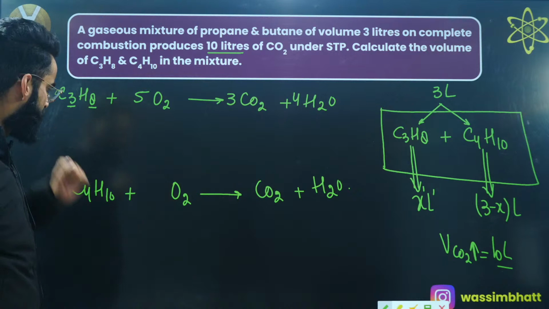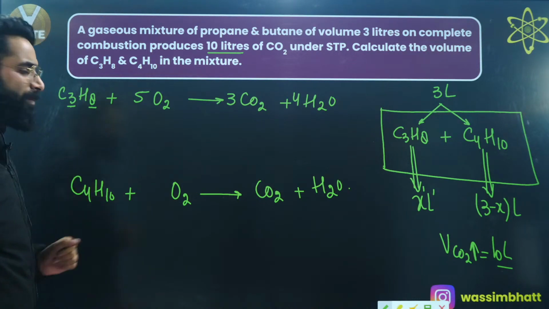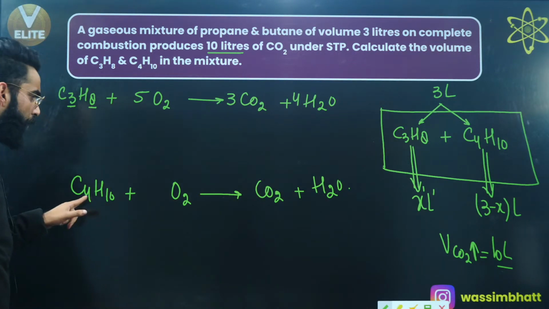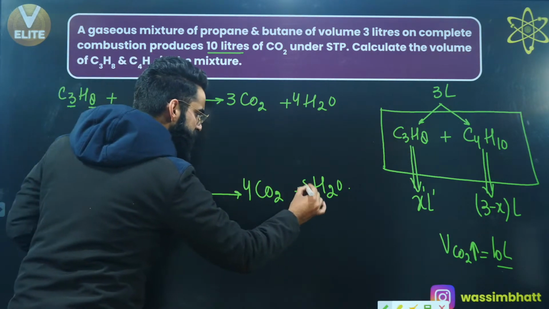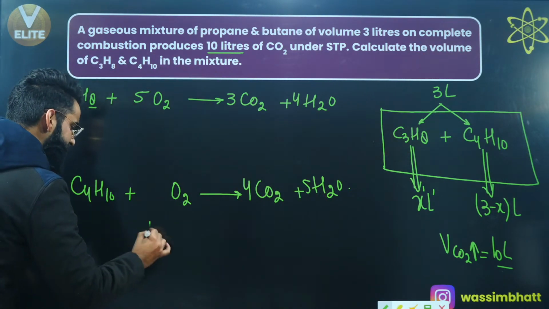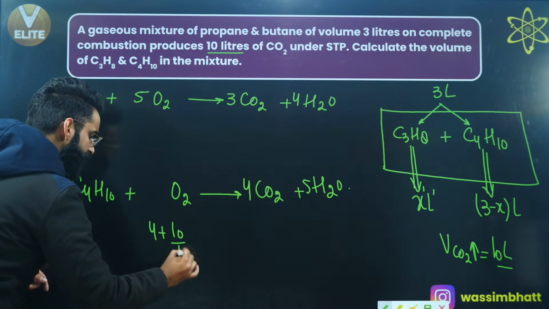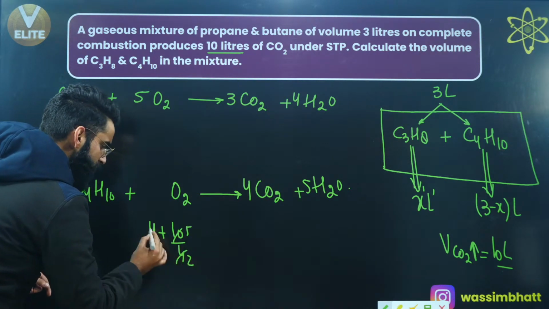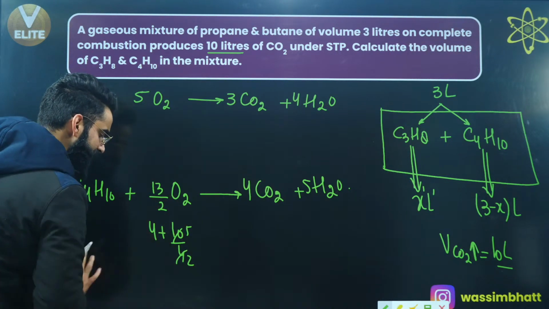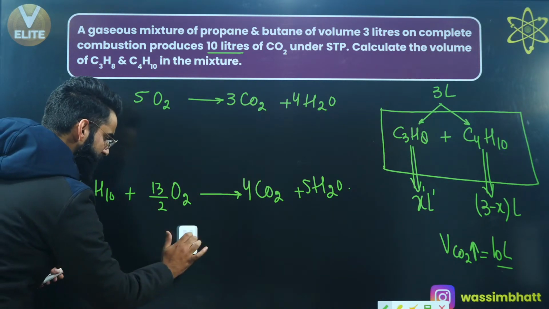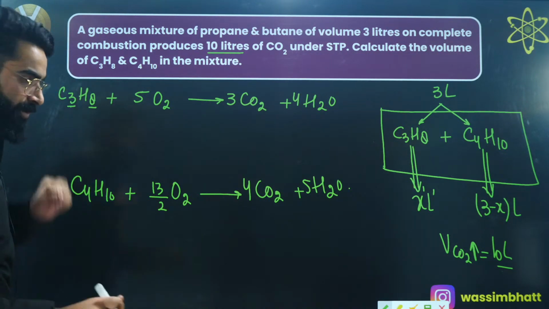Now it's a balanced chemical equation. Point number 1. Point number 2. Let's try to balance this reaction as well. This is 4, so this should be 4 times. This is 10. 10 by 2 means 5 times. And this should be x plus y by 4. X is 4, y is 10 divided by 4. So this is 5 divided by 2. So 4 2s are 8. 8 plus 5 is 13. So this is 13 by 2. This is the balanced chemical equation. And the balancing of combustion reaction I've told you in the last session. I hope you remember that, correct?